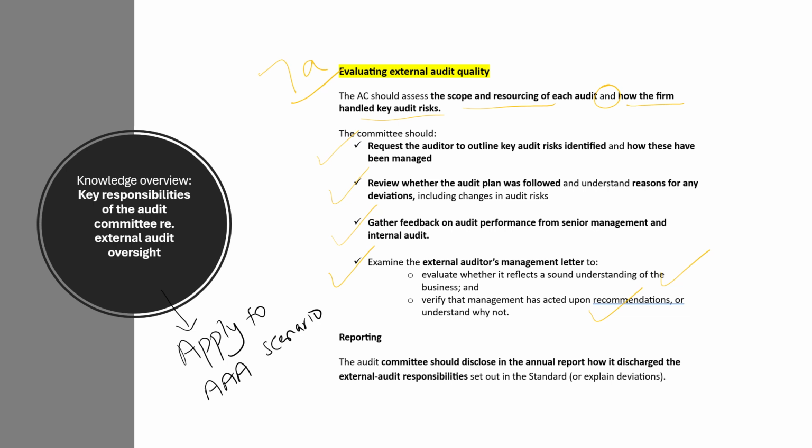And finally, we spoke about this briefly. The audit committees also need to make sure that they report in the annual report how they have discharged their responsibilities regarding their oversight of external audit work. So up till now, we've really just covered the knowledge aspect of the responsibilities that audit committees have. We can now apply them to a scenario from a AAA pass exam.